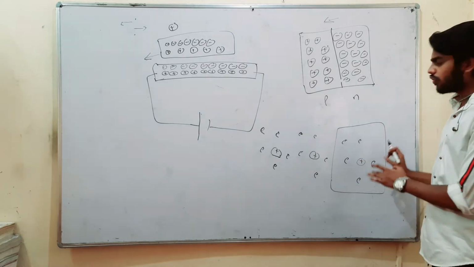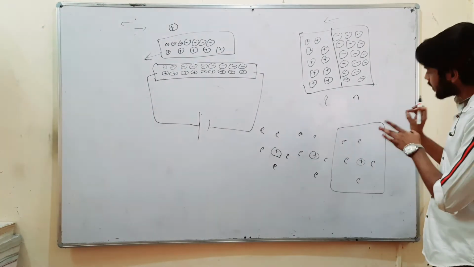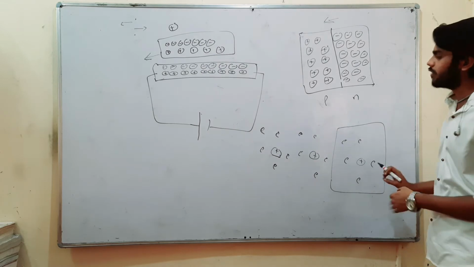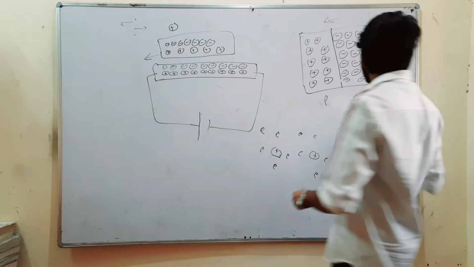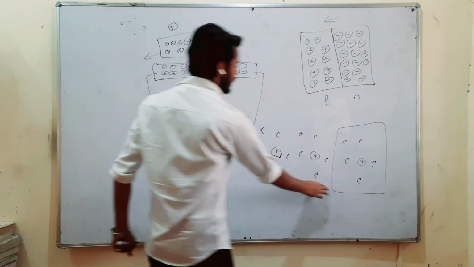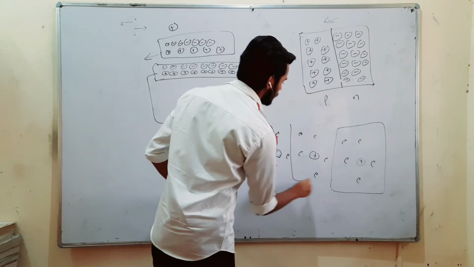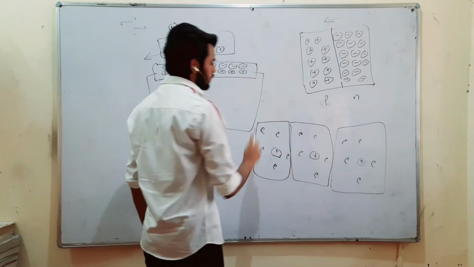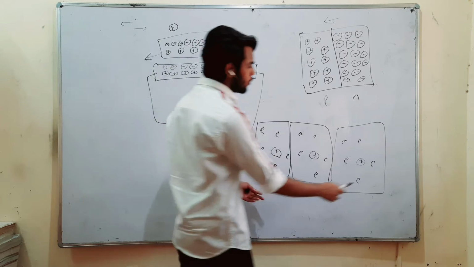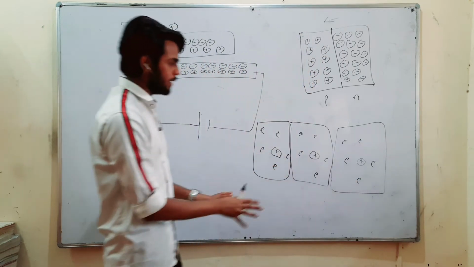This is a structure of fluorine. I am considering this as a structure of fluorine for the basic simplicity. So, for example, just imagine so many atoms of fluorine are arranged in this way. Let me make another box. So just imagine so many fluorine atoms are arranged in this manner.